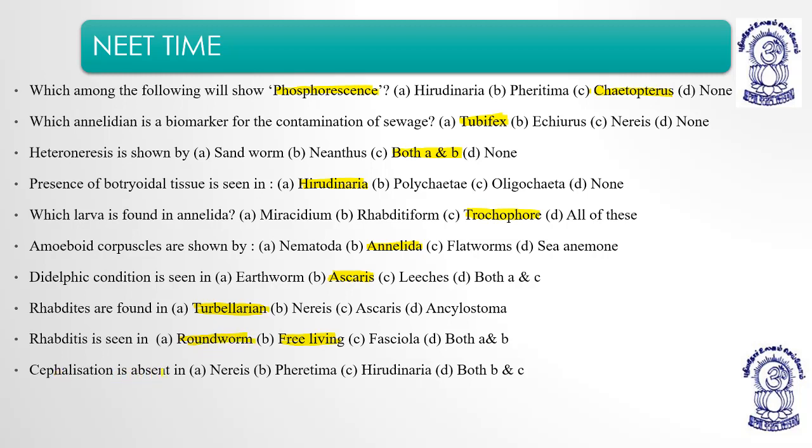Cephalization is absent in, cephalization is present in Polychaeta, it is absent in other groups, means it is absent in the Oligochaeta, means Pheretima, and it is absent in Hirudinea, means Hirudinaria granulosa. So the option is B and C. I'll rub these options so that you could not confuse yourself. The option is B and C. So I hope it will work for you.